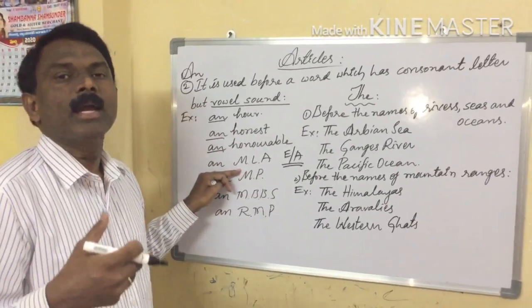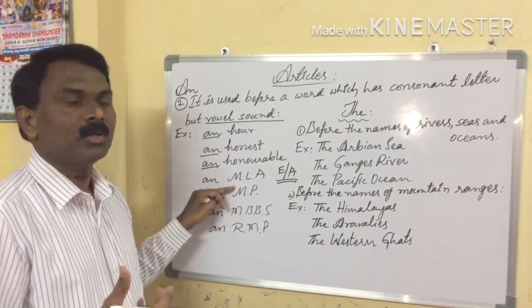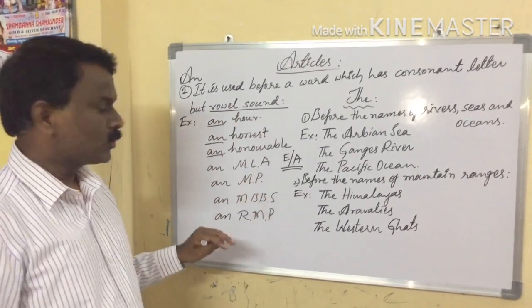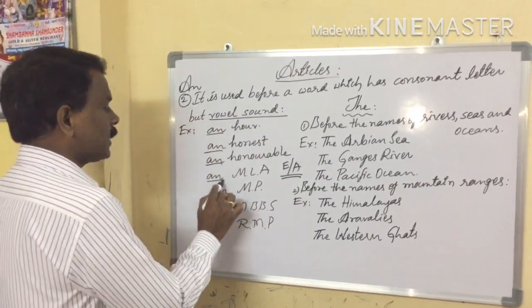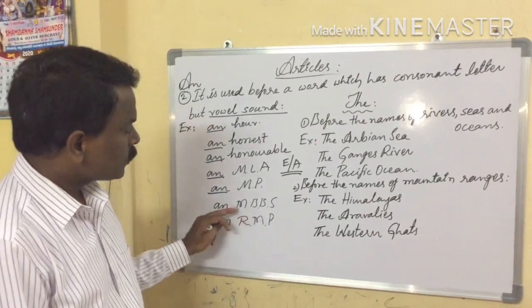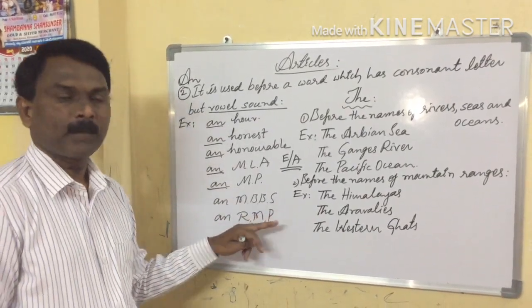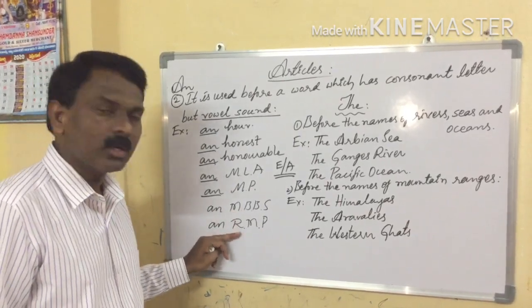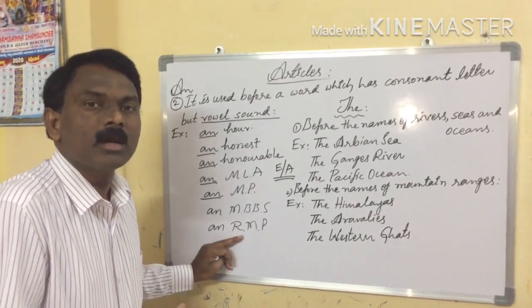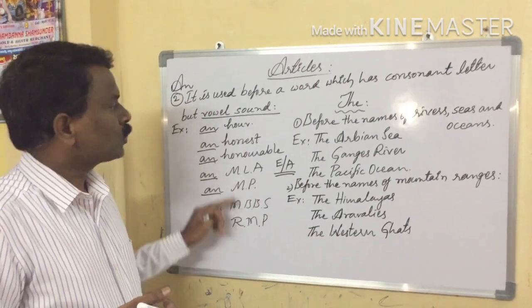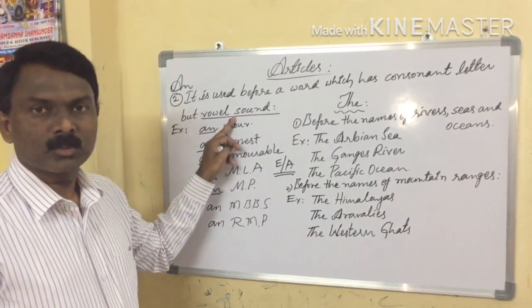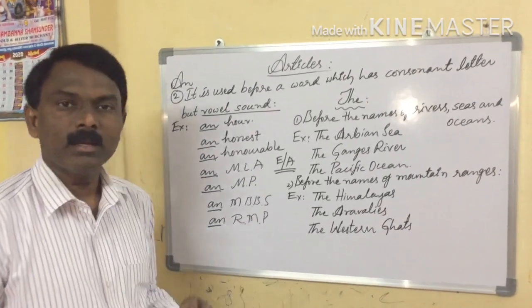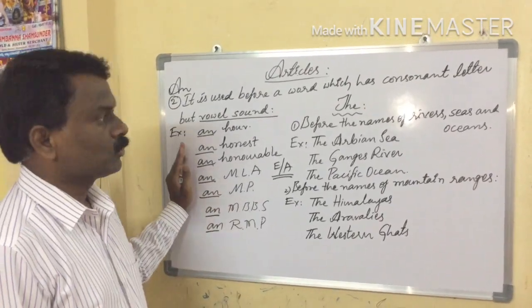MLA, MP, E sound or A sound. So vowel sound is producing. That's why we must take an. Here also MBBS. Okay, MBBS, E sound. Next one RMP, R sound. So consonant sound. So that's why here we must take an article before these words.